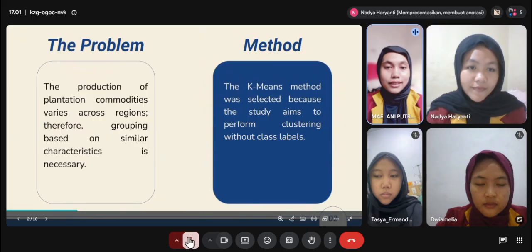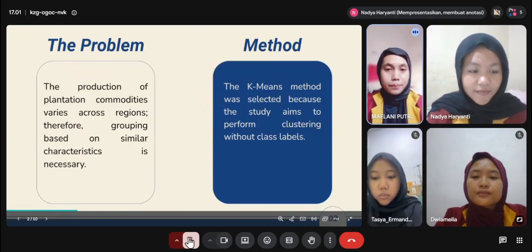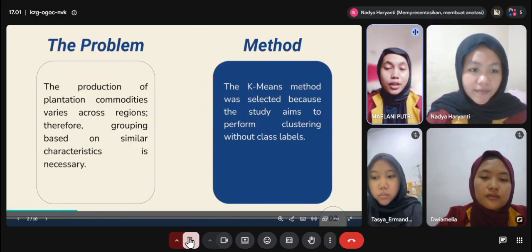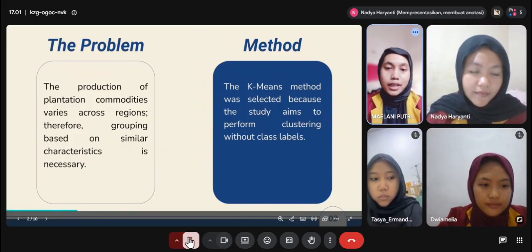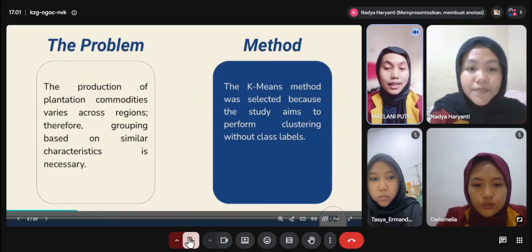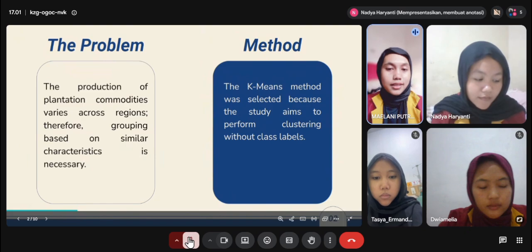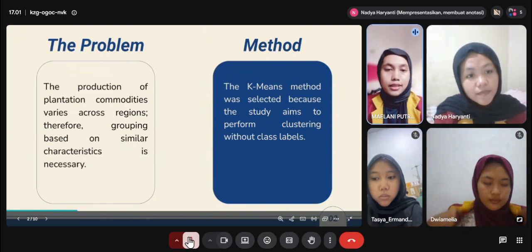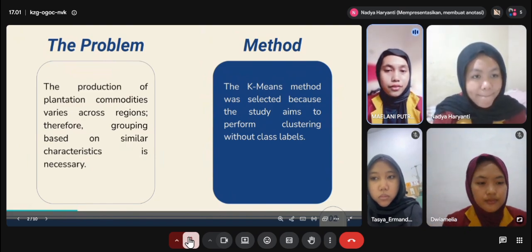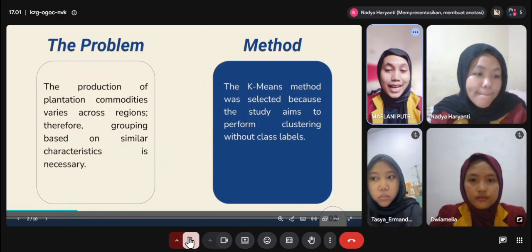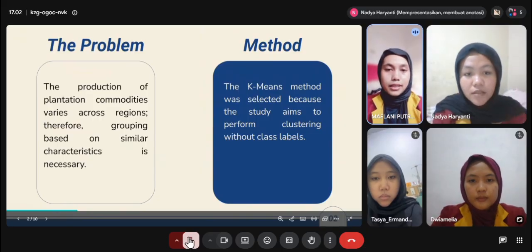Okay, first let's talk about the problem. The production of plantation commodities varies across different regions in Indonesia. Therefore, grouping regions based on similar characteristics is necessary. By grouping regions with similar production characteristics, we can better understand the similarities and differences between regions. Next, I will explain the method.